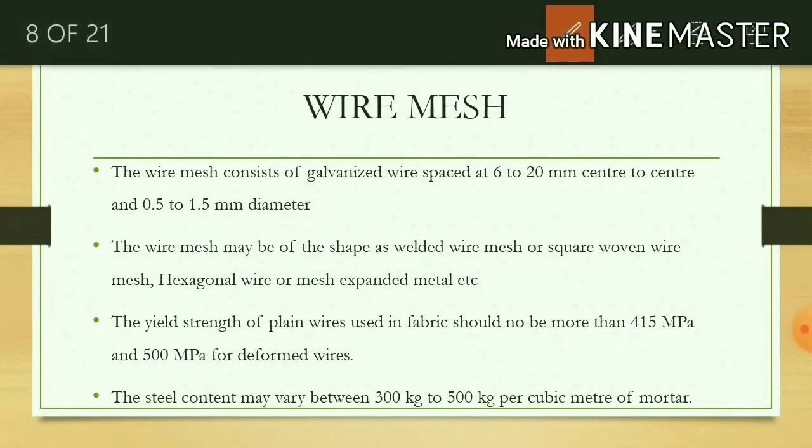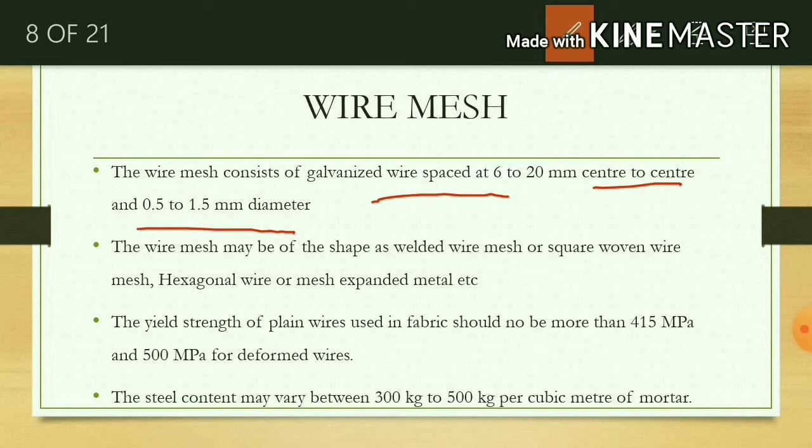Wire mesh, which is another material. Wire mesh is spaced 6 to 20 mm center to center, and the diameter of wires in the wire mesh is 0.5 to 1.5 mm.